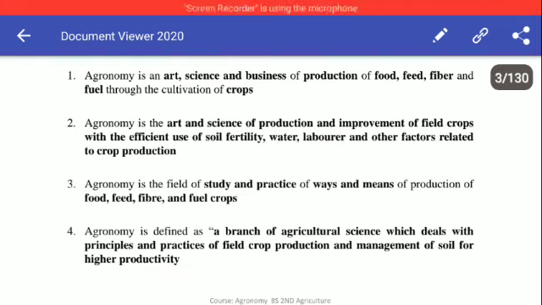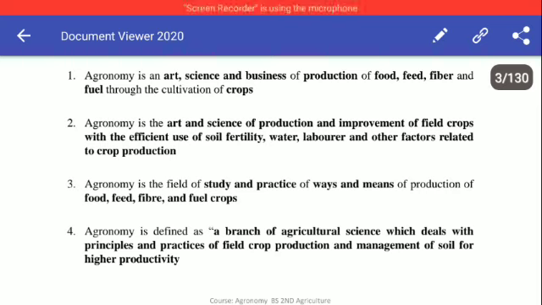The third definition of agronomy is the field of study and practice of ways and means of production of food, feed, fiber, and fuel. So this is the study and practice at the same time of how we can produce food, how we can produce feed, fiber, and fuel.